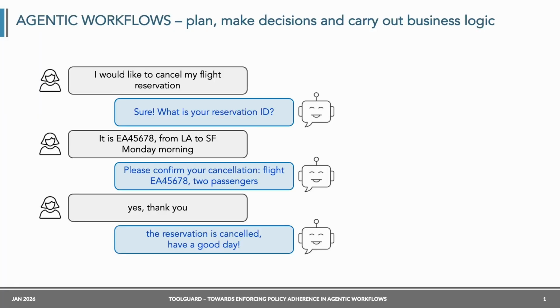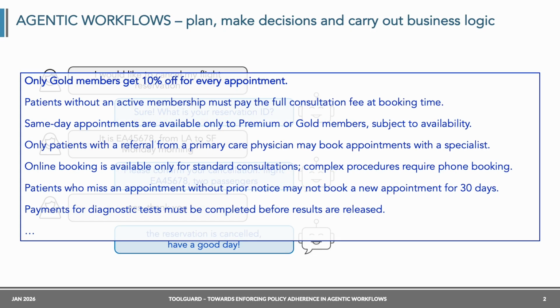Hello. Task-oriented agents become increasingly good at planning, executing, and refining their actions. Here we can see an example conversation between a customer and an LLM-based agent providing flight reservation and cancellation services. In practice, flight cancellation or any other interaction with an automatic assistant is controlled by predefined company policies, guidelines that restrict operations according to some behavior code defined by the company.